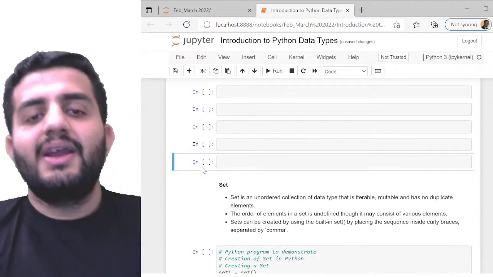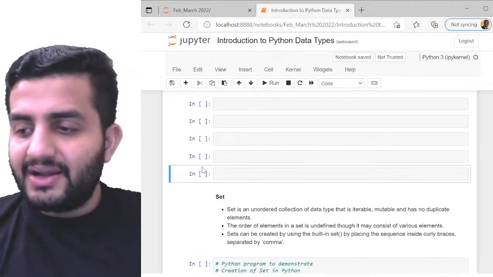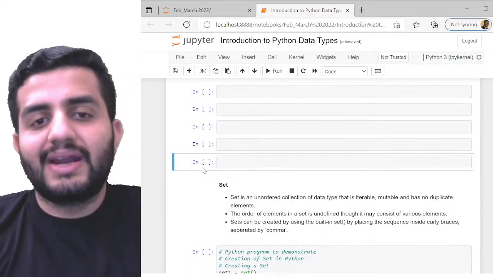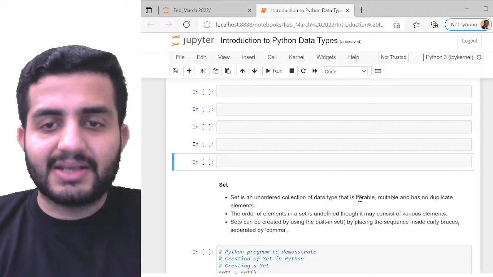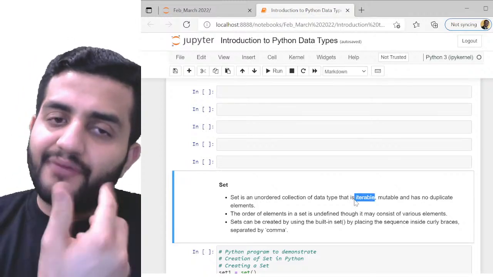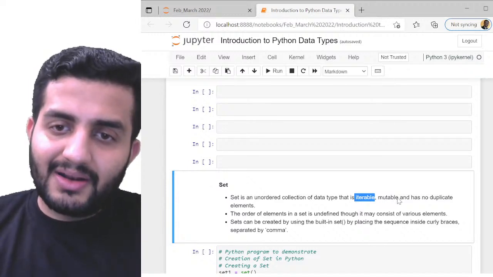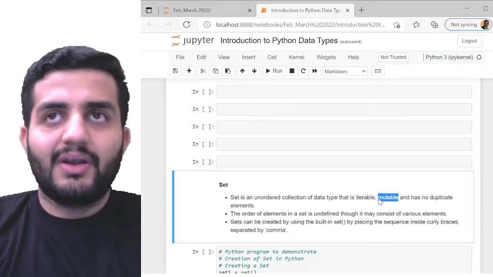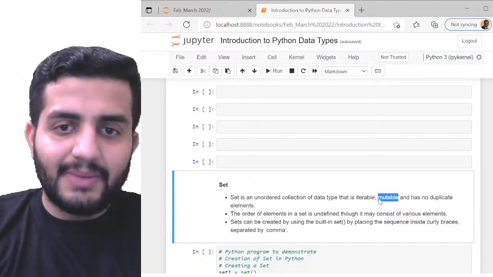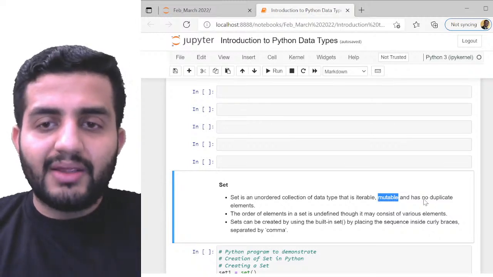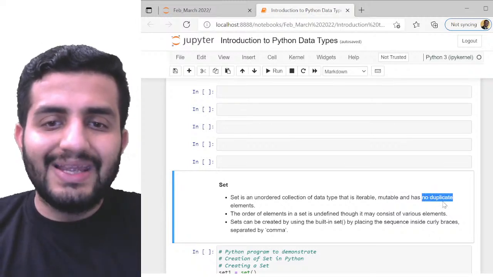So set is an unordered collection of data, a data type that is iterable, mutable, and has no duplicate elements. Okay, so three things. Remember, guys, this is iterable, so we can iterate over the elements of a set. This is mutable, just like list. I can mutate the set elements, so I can change the elements like the way we were doing in list. This is not like tuple. And also important thing, this has no duplicate elements.